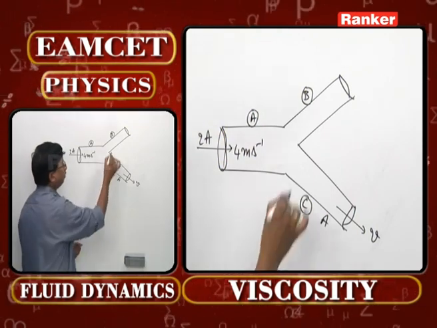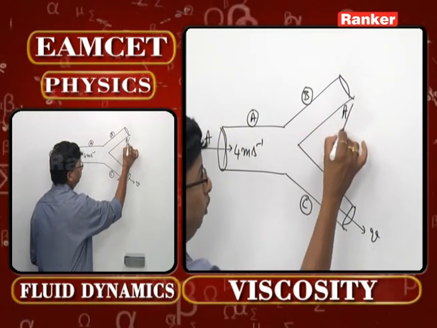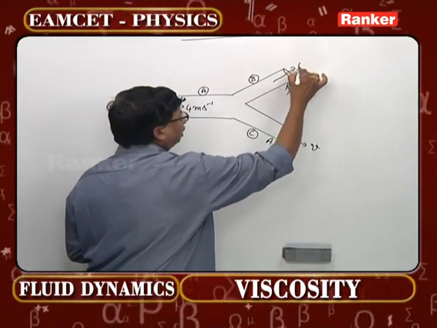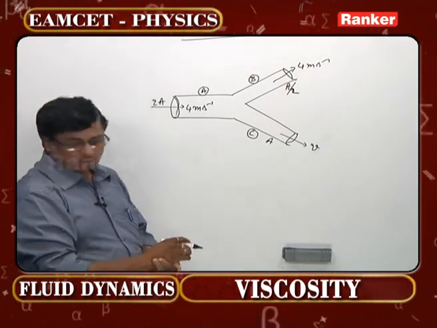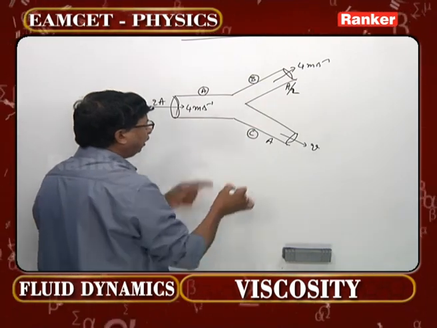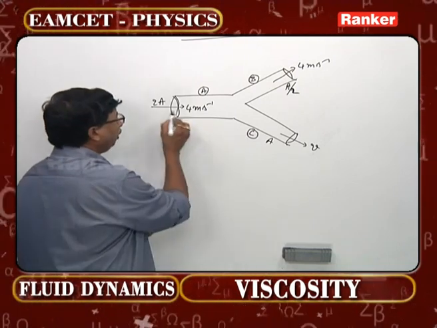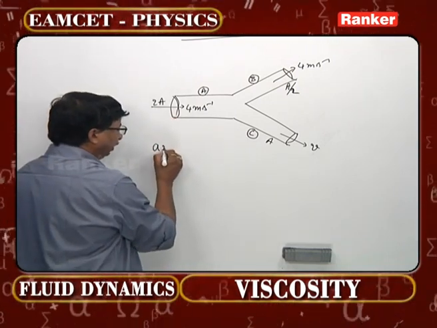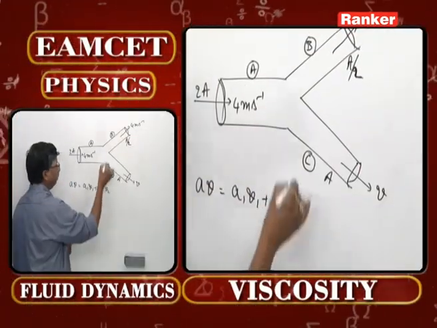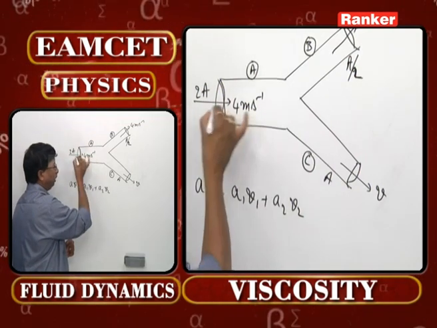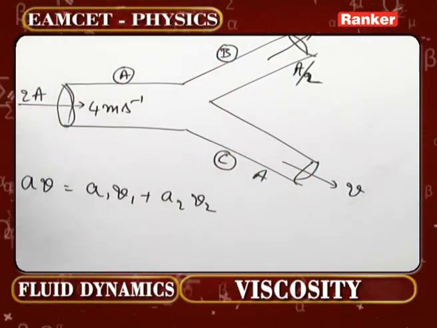What is the velocity here when the area of cross section of this one is A, is the question. What is the other area that has been given over here, please? If you look at that one, area is A by 2. And with what velocity was it coming out? Again 4 meter per second. So what we should understand, this is a direct application of the equation of continuity once again. A into V must be equal to A1 V1 plus A2 V2. Whatever flow of liquid per unit second we are getting, same of course should enter into these two parts as well. So what can we write?